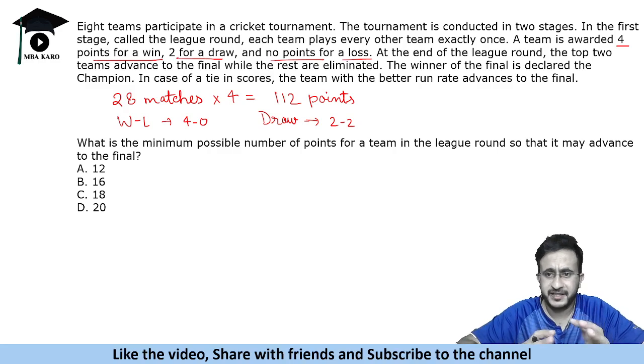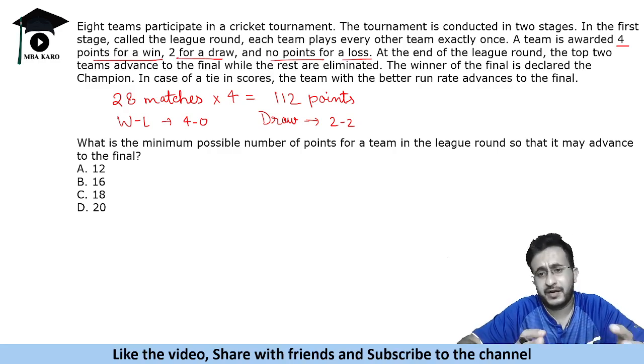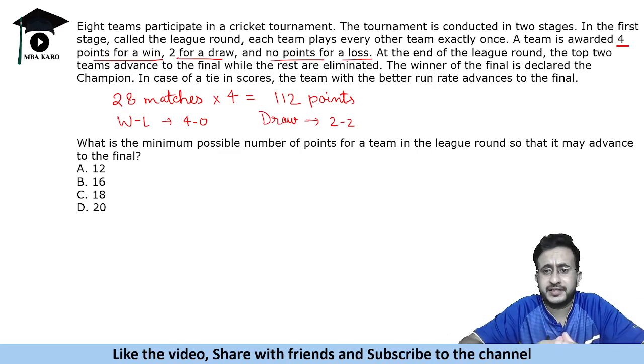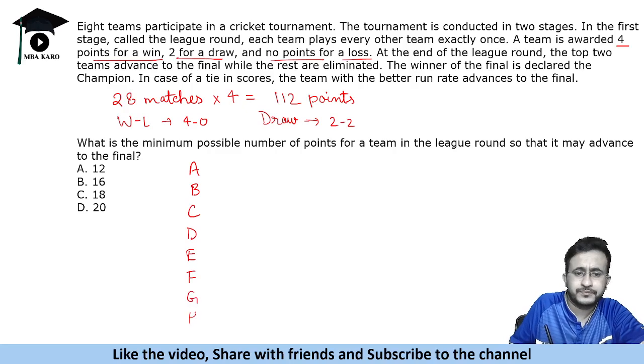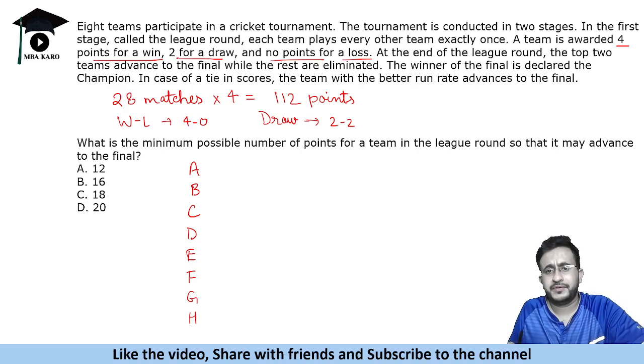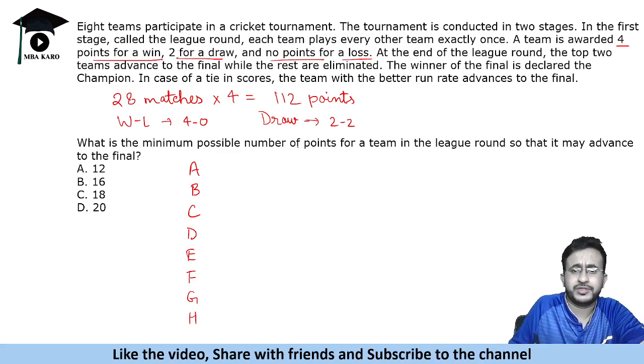4 points बटेंगे हर मैच में. 28 matches हैं, you have to distribute 112 points. Now you have to distribute this 112 points and find minimum for a team. तो minimum का मतलब क्या होता है कि लाइक बाकी सबको ज्यादा ज्यादा दे दो, एक को कम दे दो. Let us say the order is A, B, C, D, E, F, G, H. Okay, now we have to give, this is the minimum possible number of points.